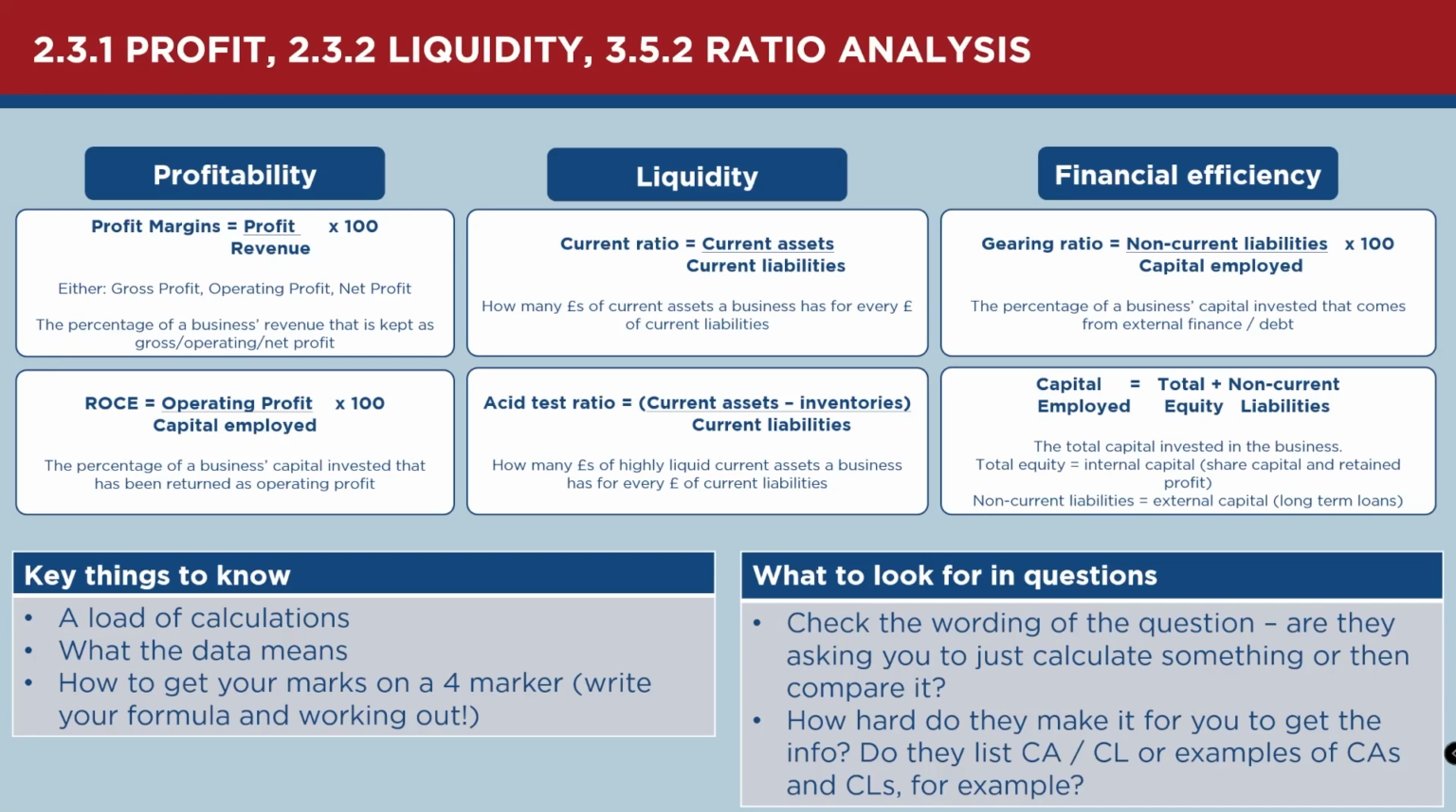The ideal for that would be between 1.5 and 2, suggesting we've got more current assets than current liabilities. Obviously, we want more assets than liabilities. And then the acid test ratio is exactly the same, but we take away inventories.